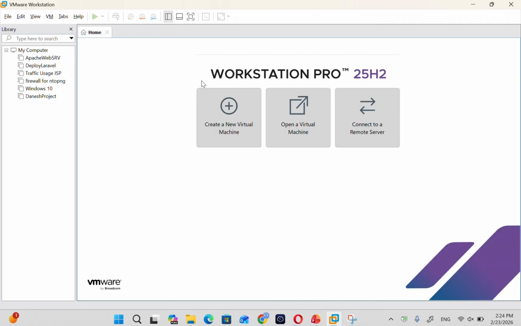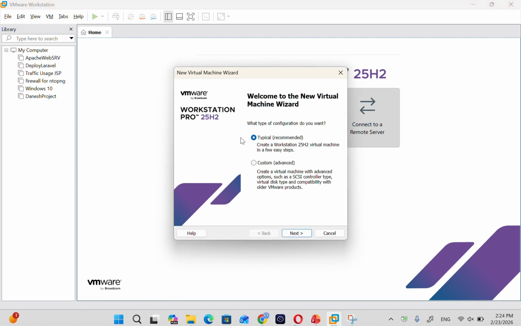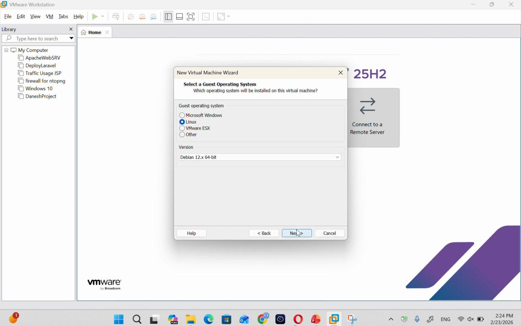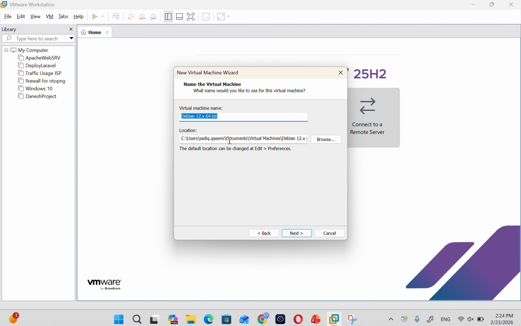Now let's create a virtual machine in our VMware Workstation and install Proxmox in GUI. It's Debian based. Next, Proxmox 01.